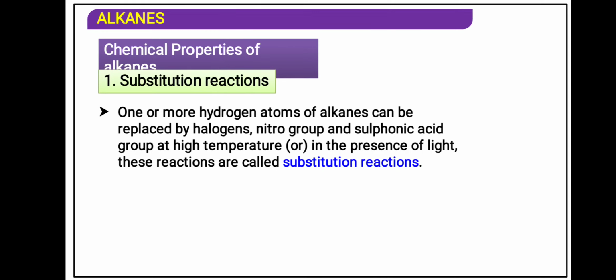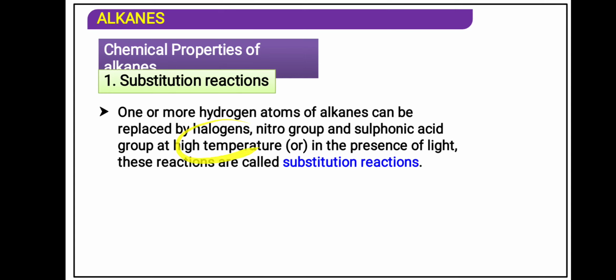Alkane is, as you know very well, CnH2n+2. The first member of the alkanes is CH4. When a hydrogen of an alkane is replaced by any heteroatom, any other atom having valency 1, that is said to be a substitution reaction.